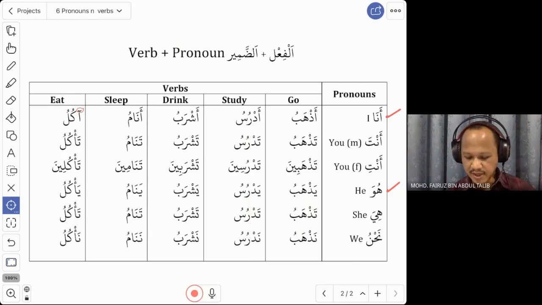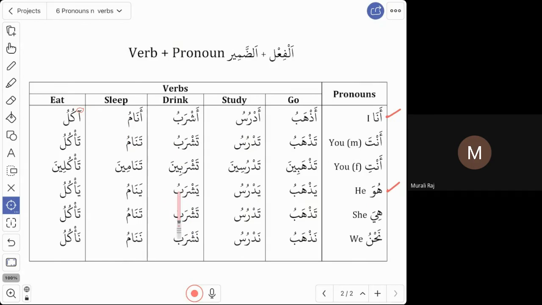Whether you translate it as he studies or he is studying, it will depend on the context. Okay? The next word, ashrab, I drink. Now you want to say he drinks. The same word, ashrab, you just change a to ya. So now we say yashrabu, yashrab. He drinks. Okay? So the ya part is for he. Yashrab.